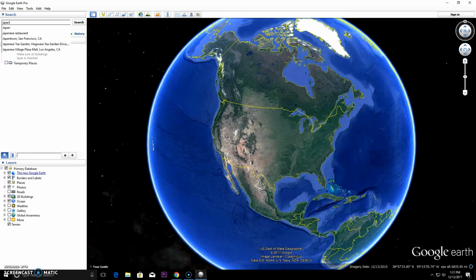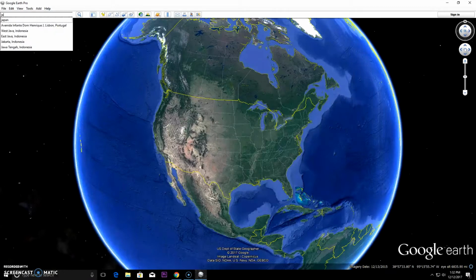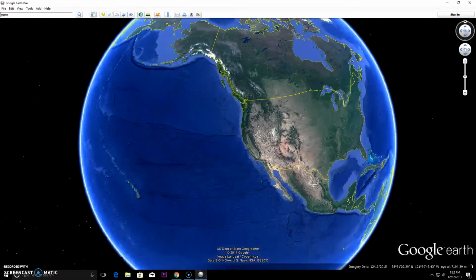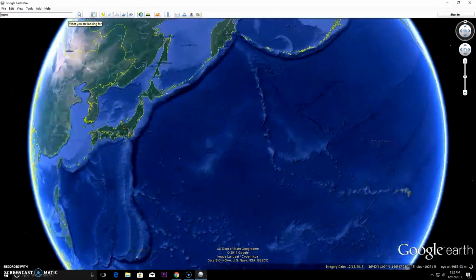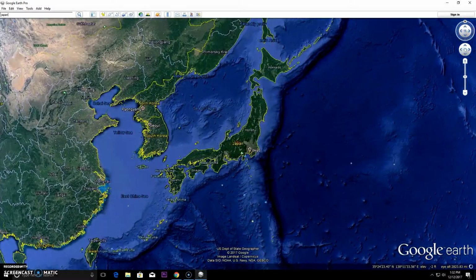Now it would be nicer if we could use this recording part as well, so I'm going to temporarily just show you how we would do that, and then you could do your search term. I'll show you the problem with doing that right off the bat though. If I do Japan, this is what we would use, we would record this move right here. It will work for most countries.